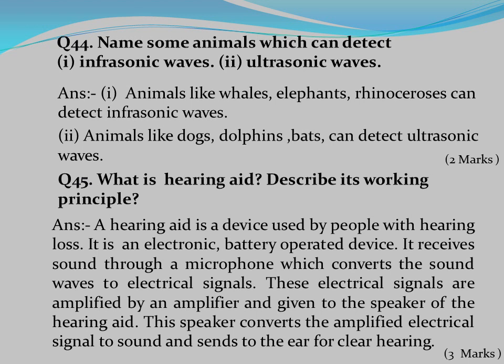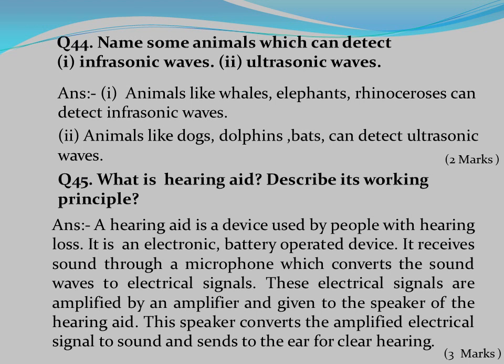Question number 45. What is hearing aid? Describe its principle. Answer: a hearing aid is a device used by people with hearing loss. It is an electronic battery operated device.